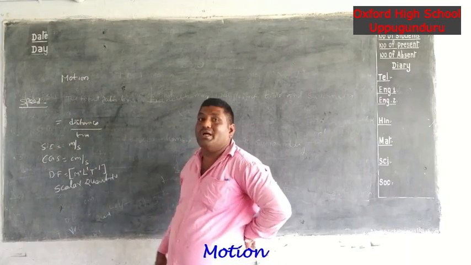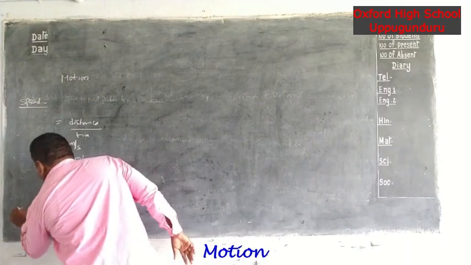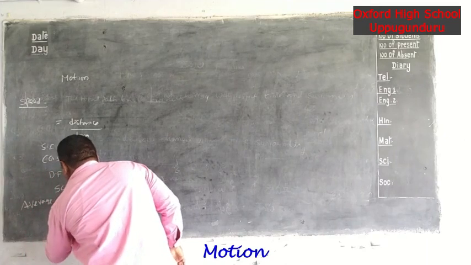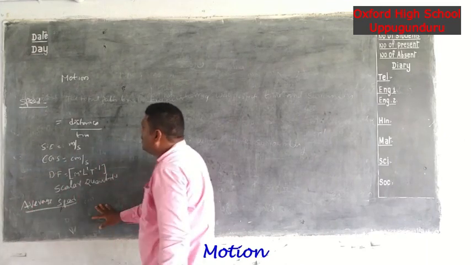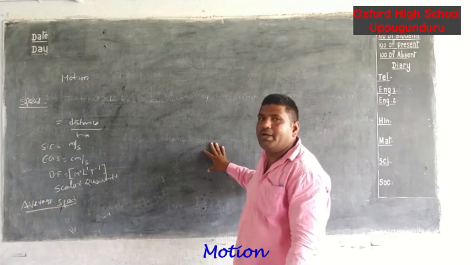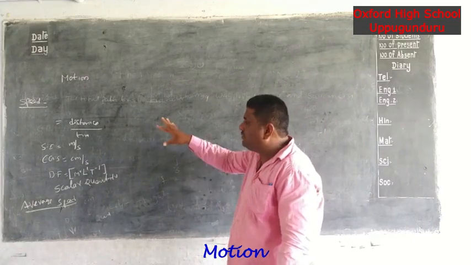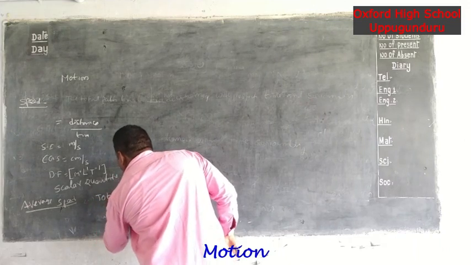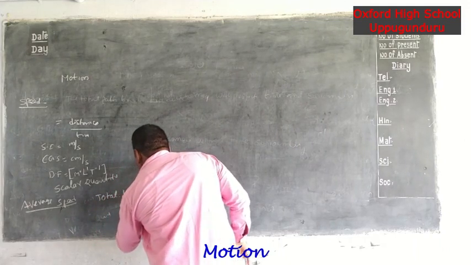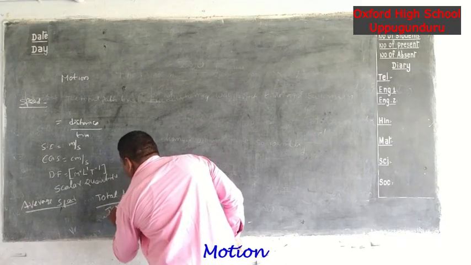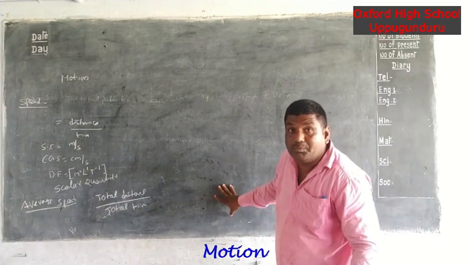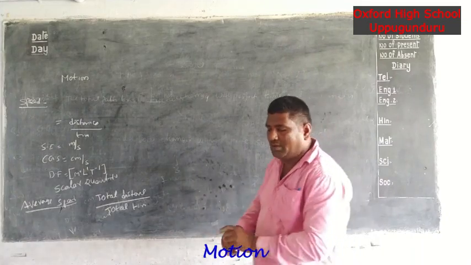Next we will discuss average speed. Average speed: the ratio of total distance by total time is called the average speed. Total distance by total time. It is called the average speed.